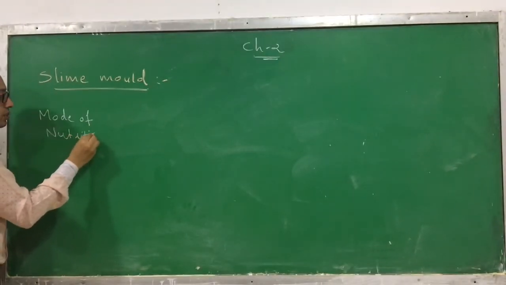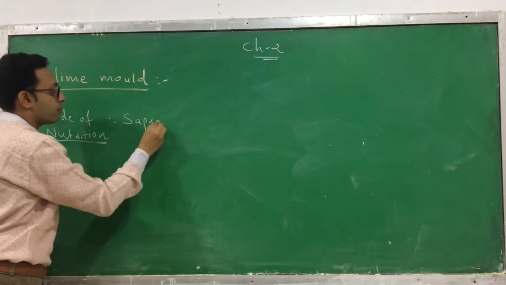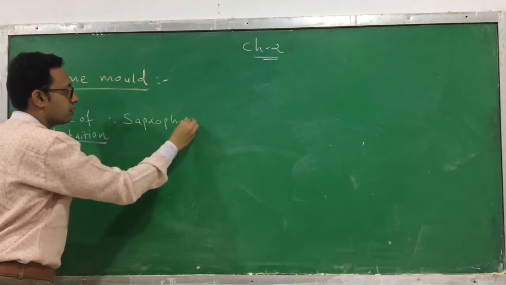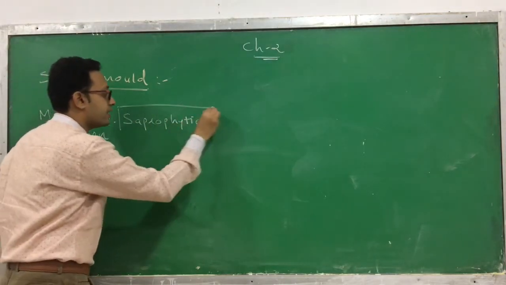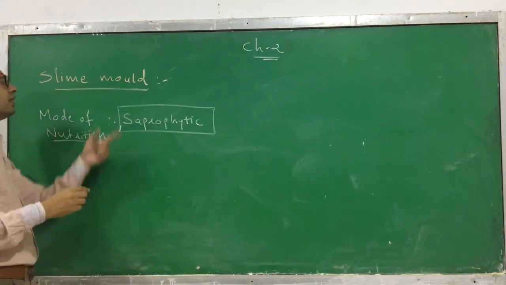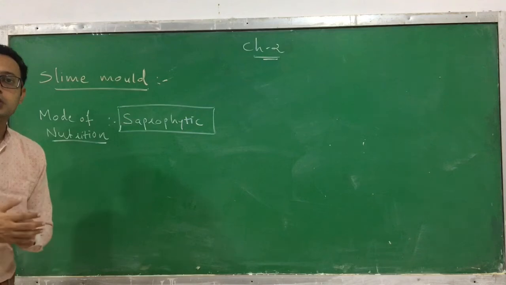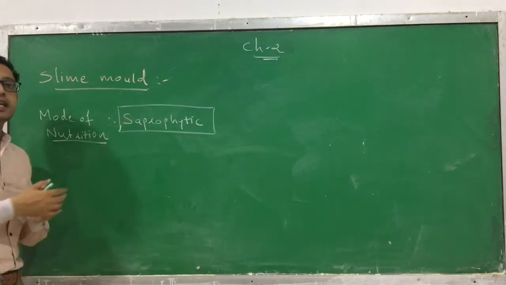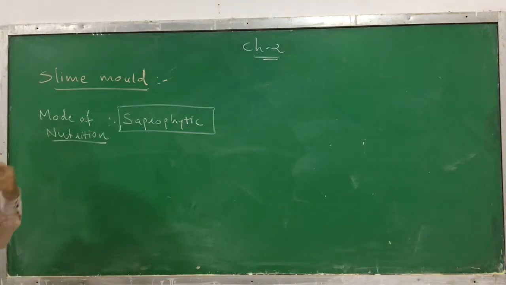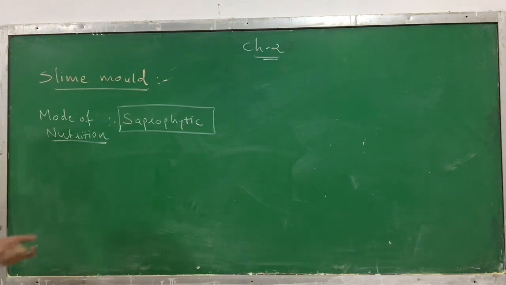The mode of nutrition in slime mold is saprophytic in nature. Saprophytic mode of nutrition means it depends on dead and decaying leaves and twigs. It depends on dead material. This is the mode of nutrition you can find in a slime mold.